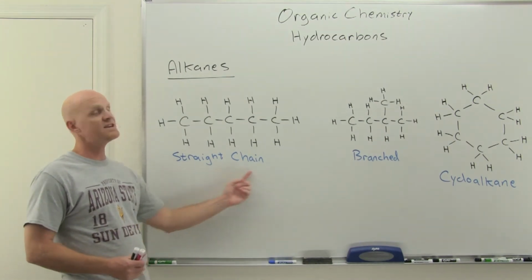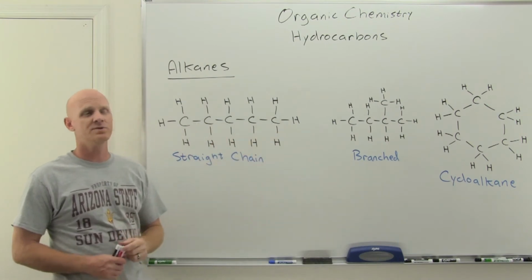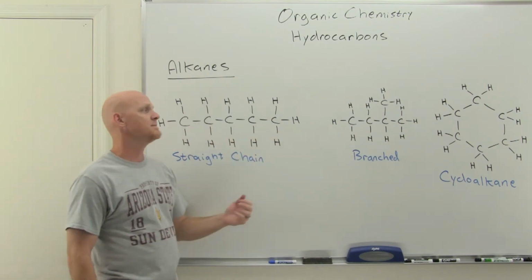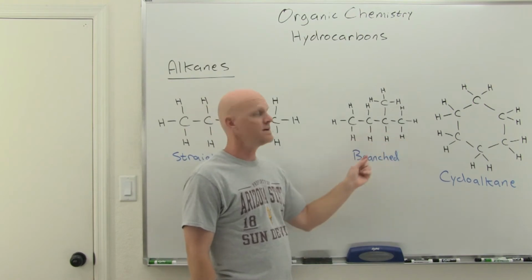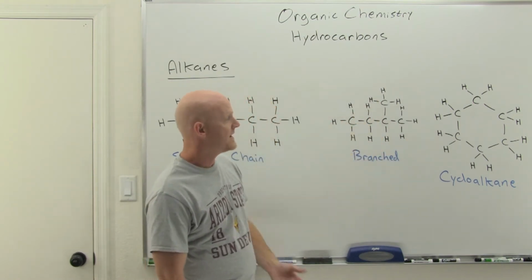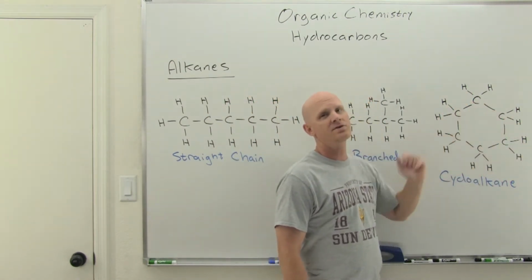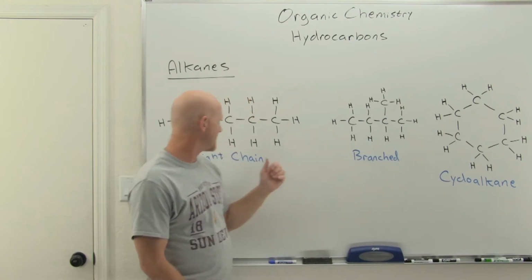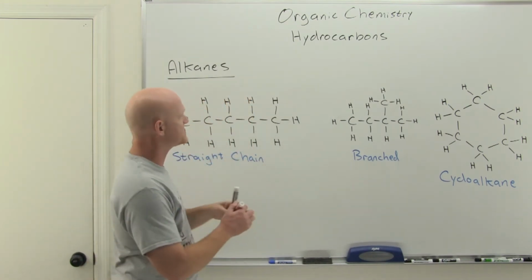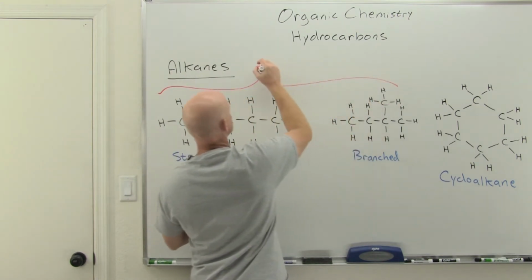They might come in a straight chain alkane, where you simply have a linear continuous chain of carbon atoms. It might come in a branched alkane, in which it's not a straight chain, but you've got branches coming off the interior somewhere. And there's also something called a cycloalkane, where you actually get a ring of carbon atoms. Now, when you've got the straight chain or the branched alkane, these would be what we refer to as being saturated.